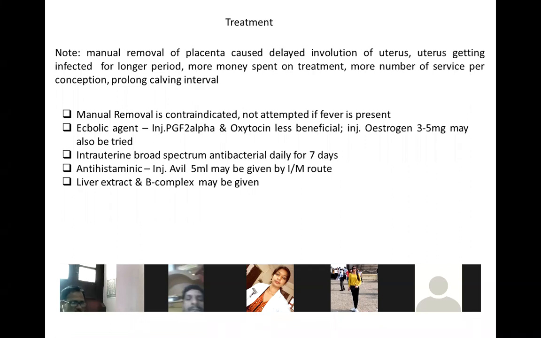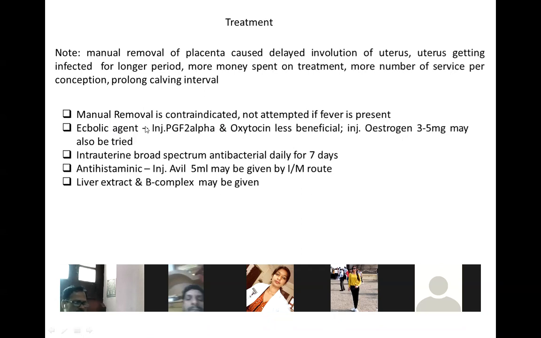So manual removal should not be a routine practice. Unless it is very much essential, you should not use it, and it is contraindicated. But it is not that you cannot use it. You can use it, but the animal should not have any fever or pyrexia or infections. It should be ensured that the animal is not suffering from fever. These are the reasons that this is contraindicated.